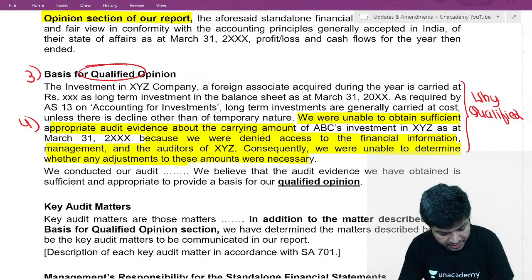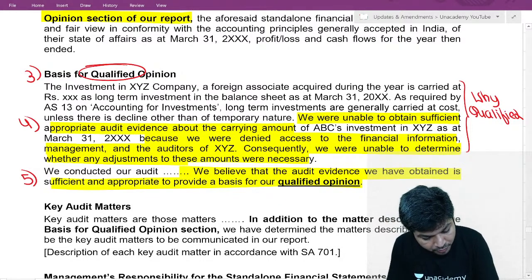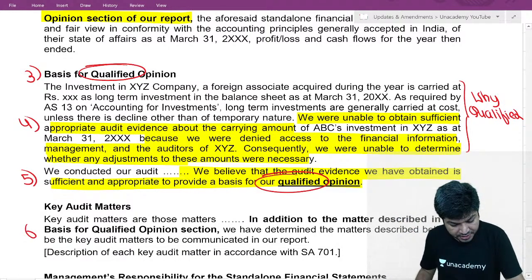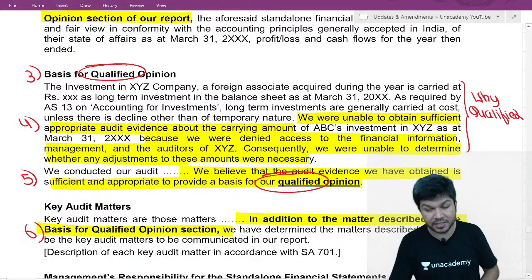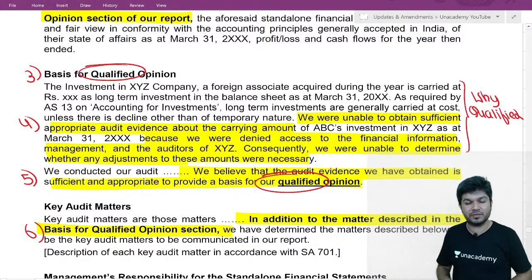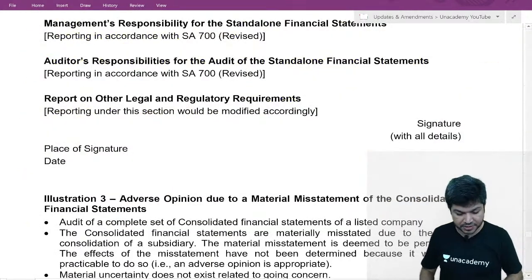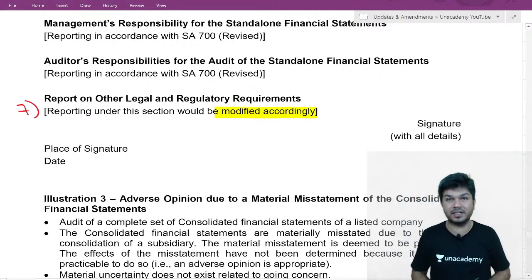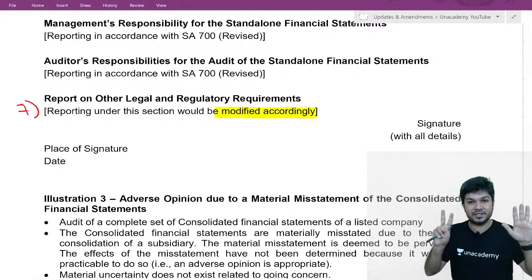And the fifth change, we believe the audit evidence we obtained is sufficient, appropriate to provide a basis for our qualified opinion. Sixth change in your key audit matter: in addition to the matters given in basis for qualified opinion section of the report, the other key audit matters are. And seventh change, the other reporting responsibility is modified accordingly. When I give a qualified report, 7 changes.